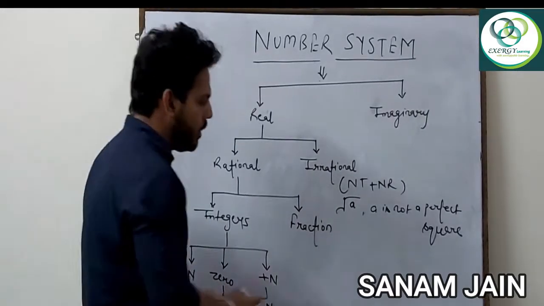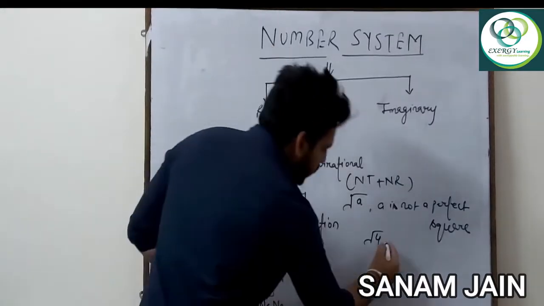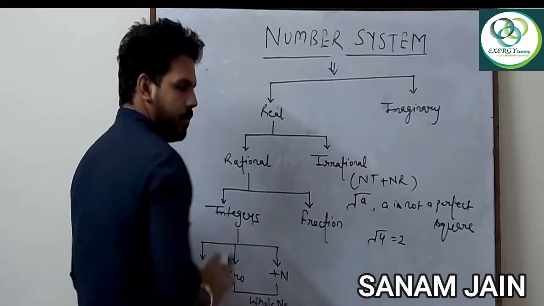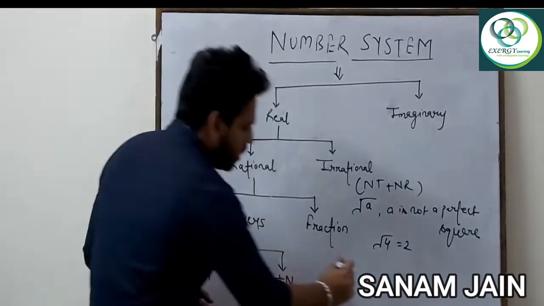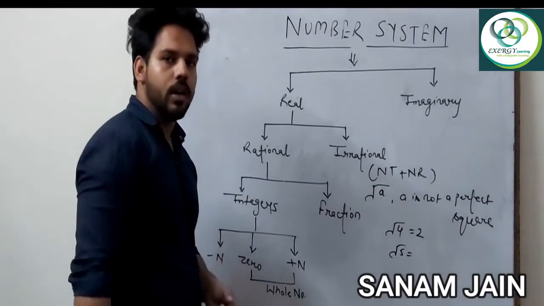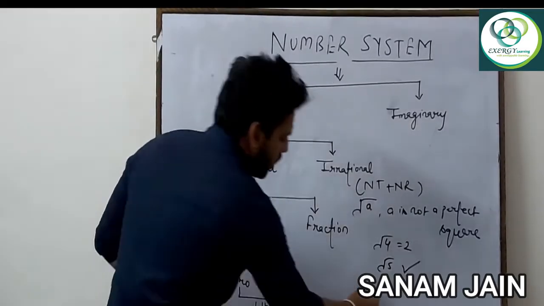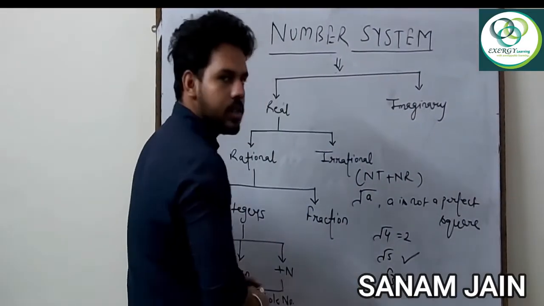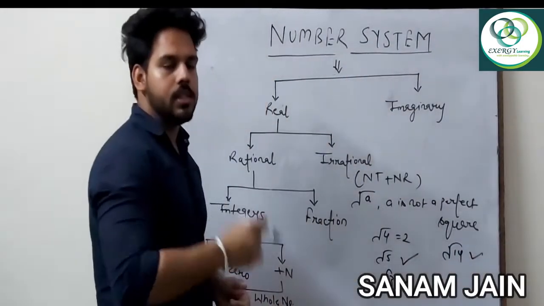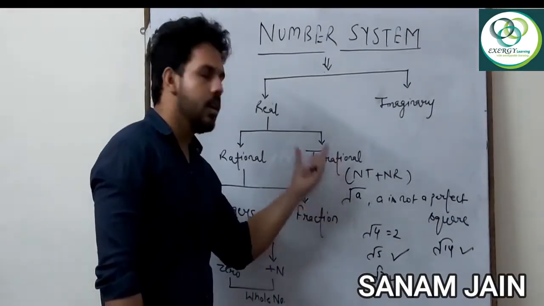Like, for example, I am showing. Just suppose I am writing under root 4. You know this is a perfect square. That means it becomes 2. That means it is not irrational, it is rational. Okay. Now, if I am writing under root 5, is under root 5 a perfect square? No, that means it is irrational. Right? Under root 3 is also irrational. Under root 14 is also irrational. That means the number which is not a perfect square and is written in the root, we can say it is irrational.